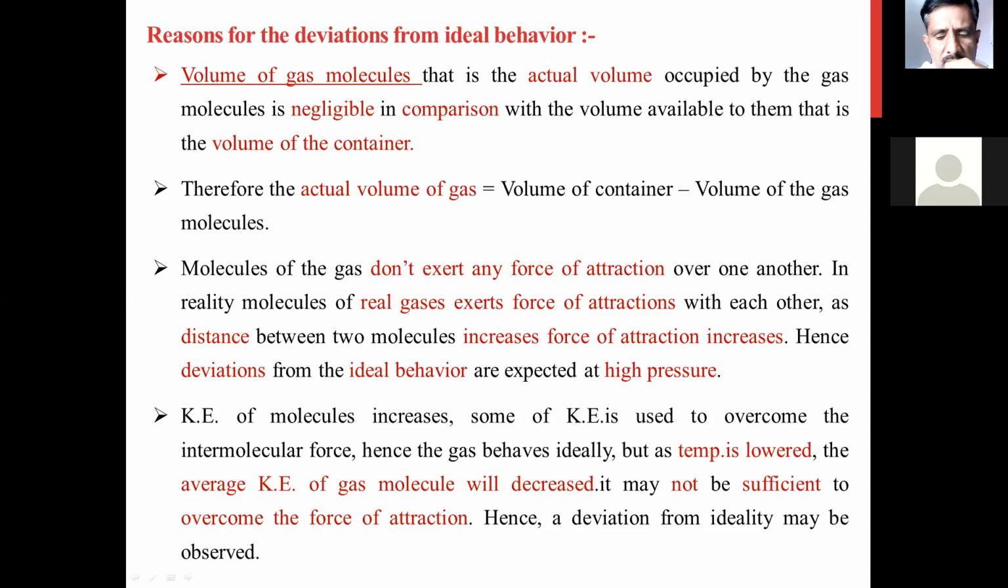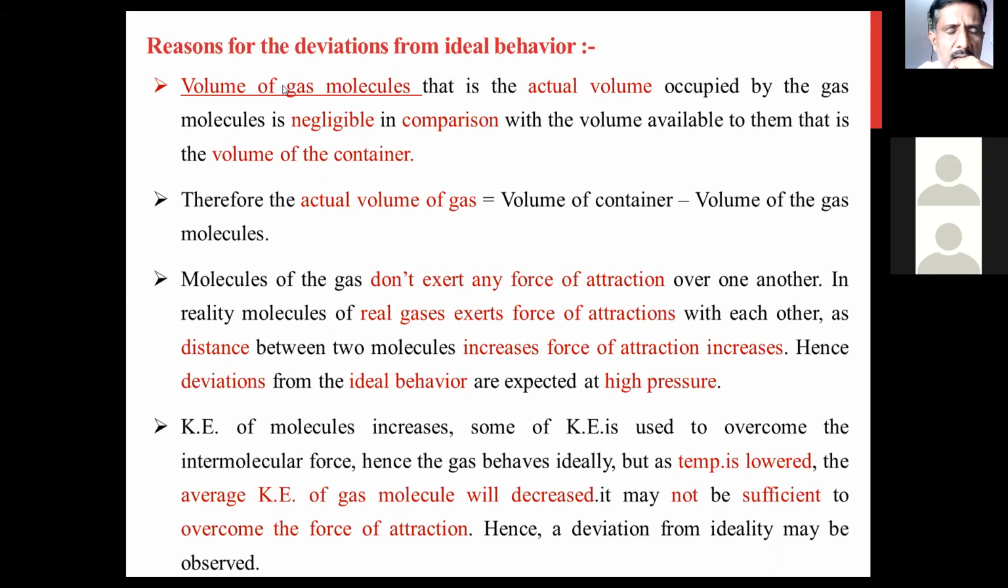So in the last lecture, we discussed Boyle's law, Charles's law, and the kinetic gas equation and the derivations for the kinetic gas equation. So my next point from your syllabus is: what are the reasons for deviations from ideal behavior? Let us see the reasons for deviation from ideal behavior.